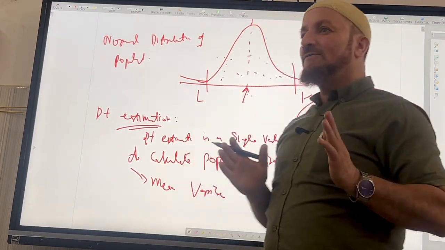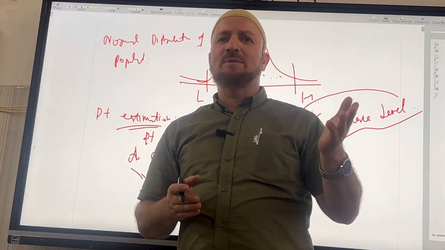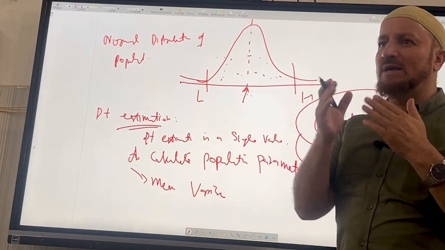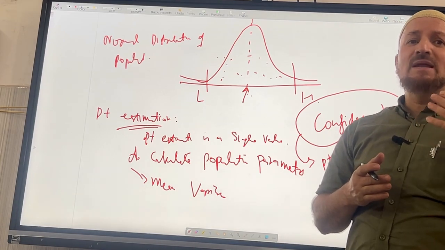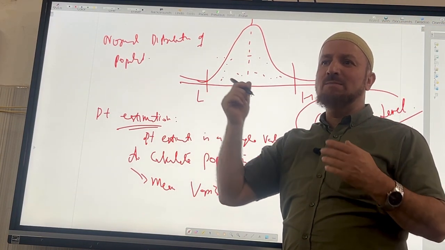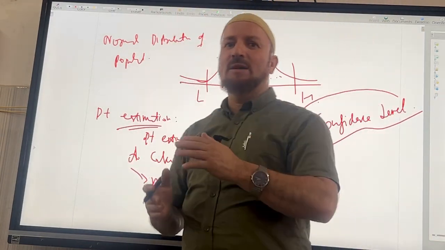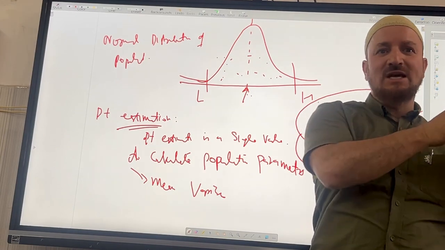But if we say we have the mean, that's not the exact thing, because the mean of a sample may not fit exactly; it may be off track a little bit, because maybe my data is such that the mean is going to this side.